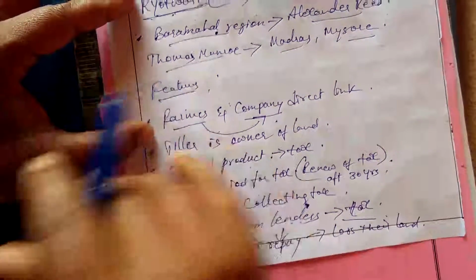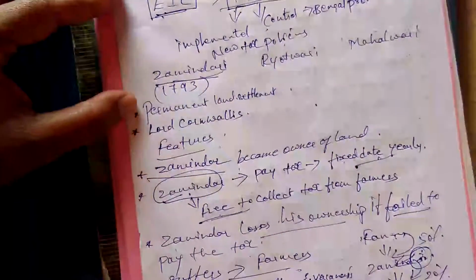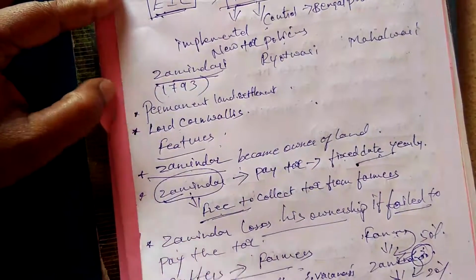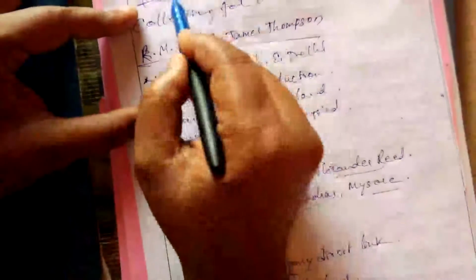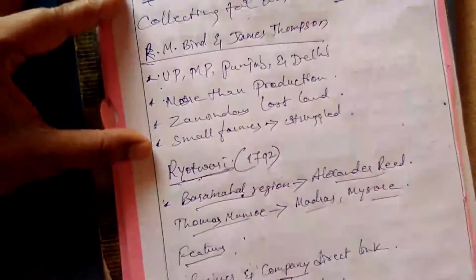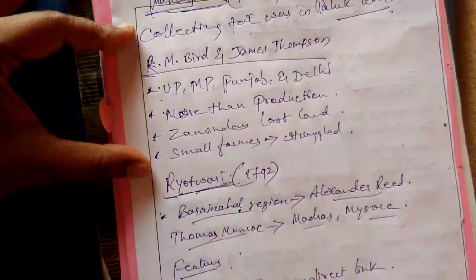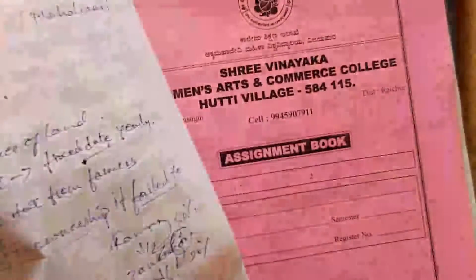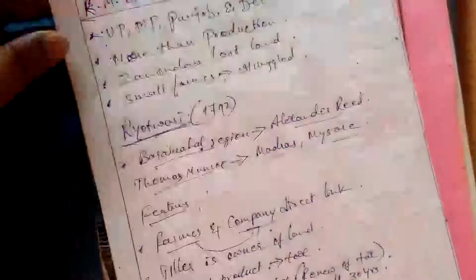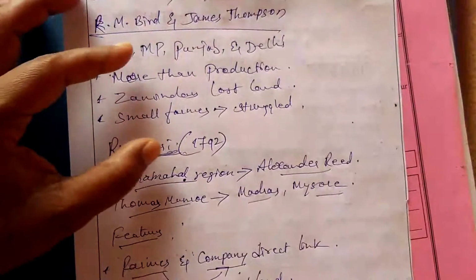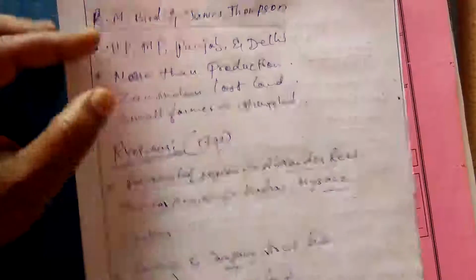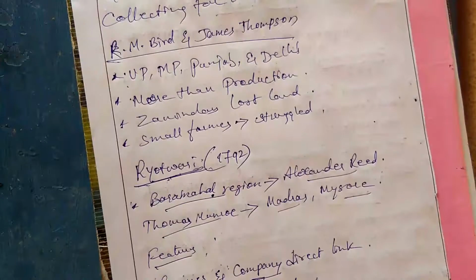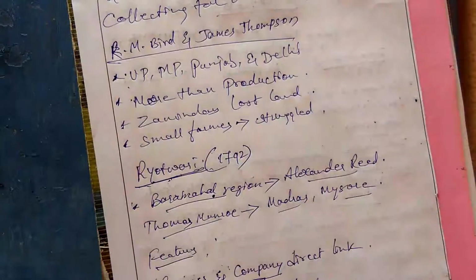Okay. So these are the three. We had a discussion about the Zamindari system, which was implemented first, then the Mahalwari system, where it was treated with talukdars, and the third one was the Raitwari system, on which we discussed some topics. Now let us see what were the effects of this British land tax system.